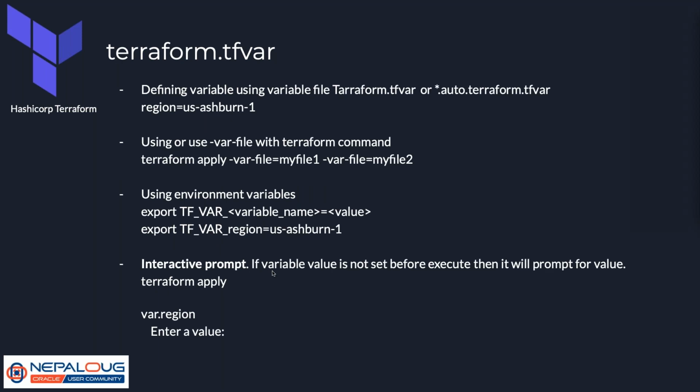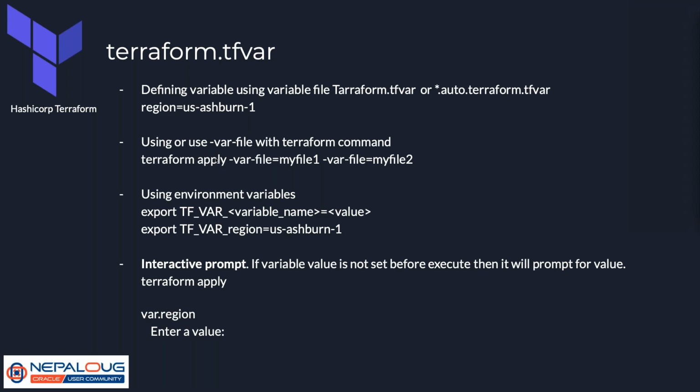And the next form we can use is terraform.tfvars. So whatever we have defined in terraform.tfvars is considered as variables and values. So in this case, we can use region equals to us-ase-1. So region is a variable and the value of the region is us-ase-1.